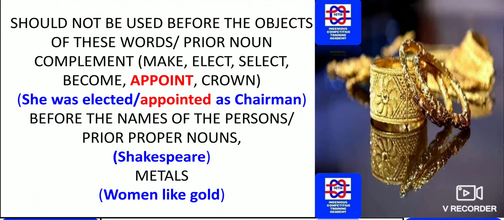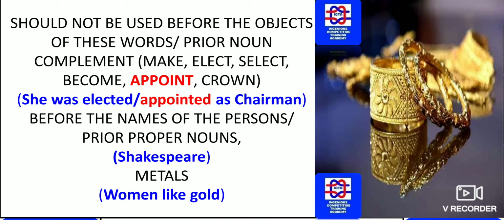Next, articles should not be used before the objects of these words: complement, make, elect, select, become, appoint, crown. So whatever words have been given of this type, for example, she was elected or appointed as chairman.